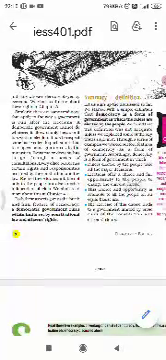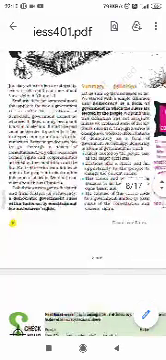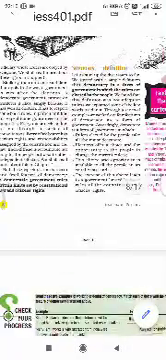Students, class 9 social science. We are discussing chapter 1 of civics, that is, what is democracy, why democracy. So we were discussing the example of Zimbabwe, yes, about the rule of Robert Mugabe.